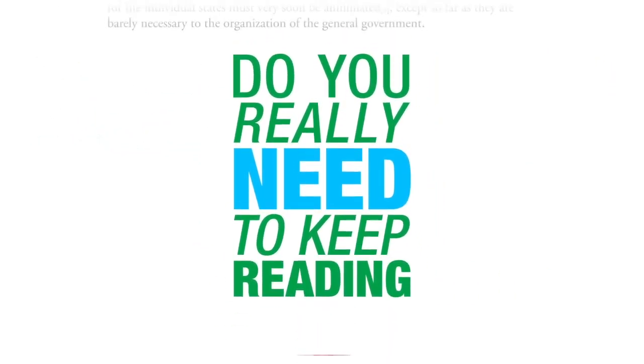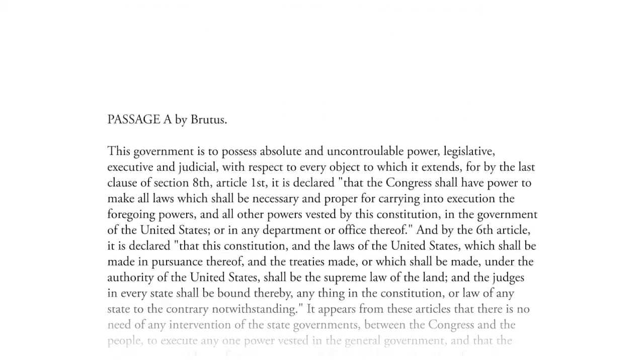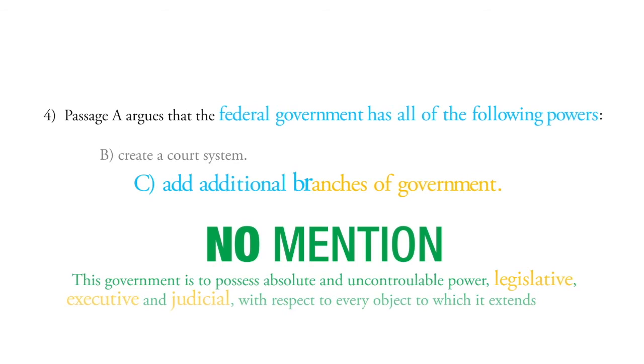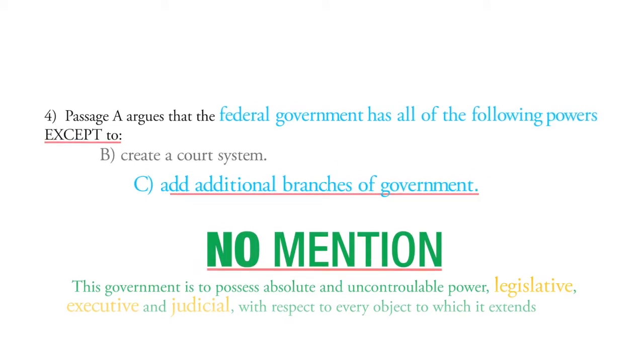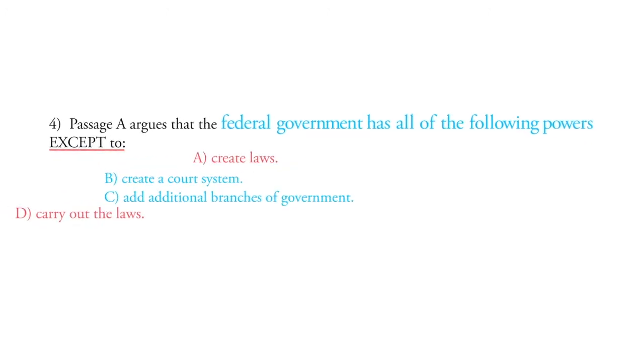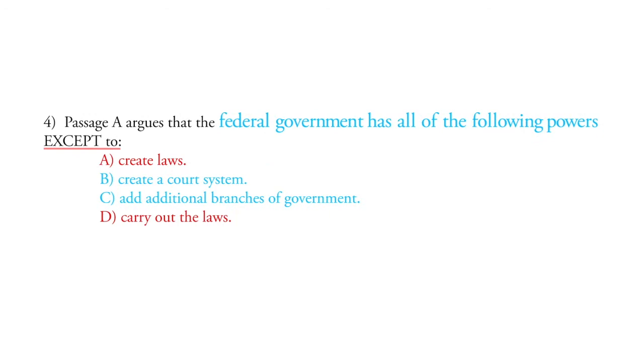Are you going to reread the entire passage? Or can you just accept that choice C, add additional branches of government, is not a power of the federal government and not worry about confirming that choice B, create a court system, is a power? Sometimes we just need to select the best answer, which in this case is choice C, and move on.